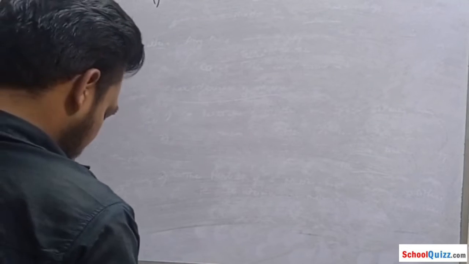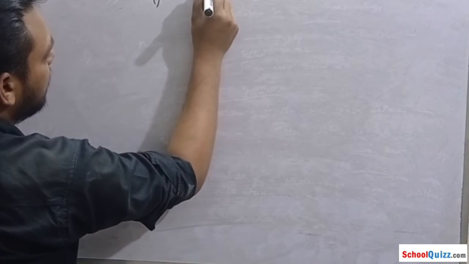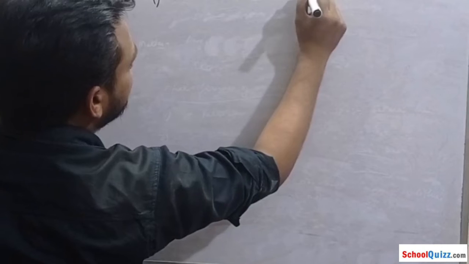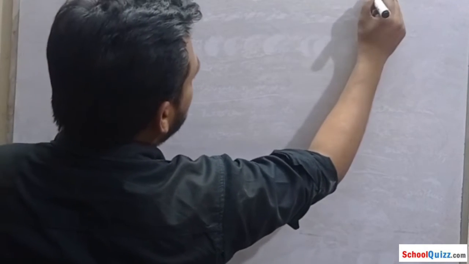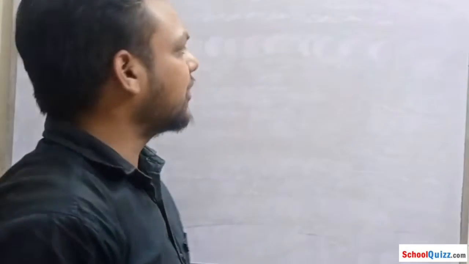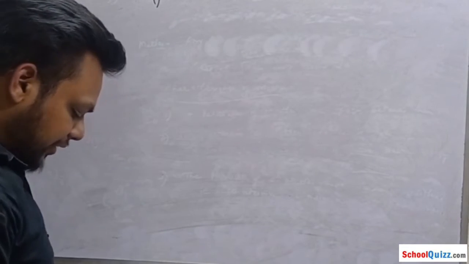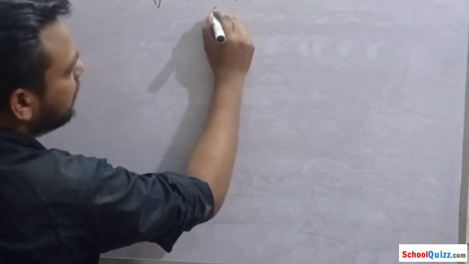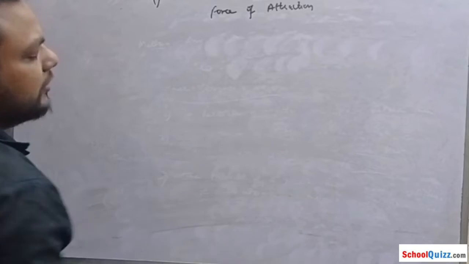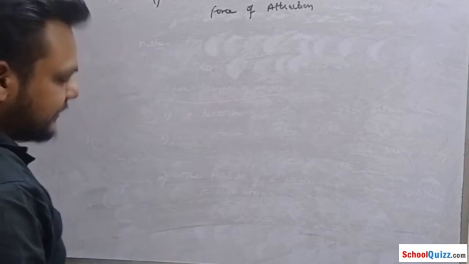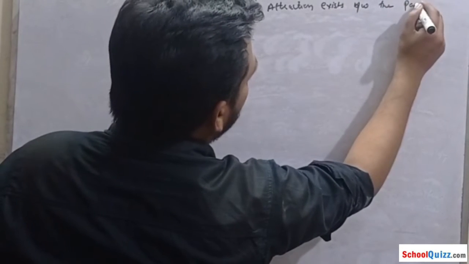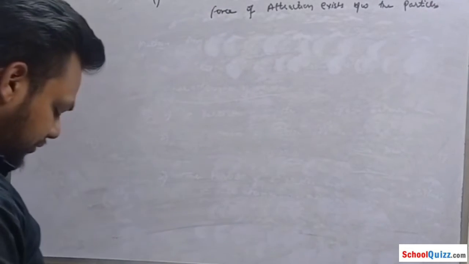The fourth point is that particles of matter attract each other. That is why they come closer to each other. A force of attraction exists between the particles.